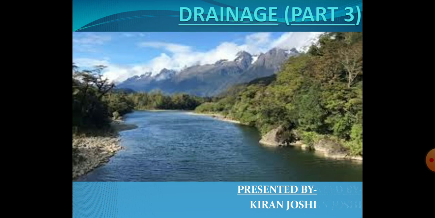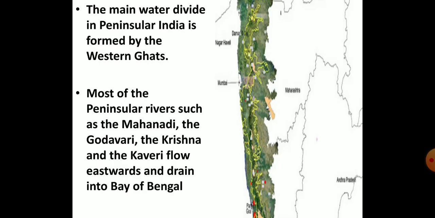Here I am presenting the third video of class 9 geography chapter 3 drainage. Children, in the previous videos of this chapter we learnt about the meaning of drainage, different drainage patterns, some differences between Himalayan and peninsular rivers, and about the river systems of the Himalayan rivers, the Indus river system, the Ganga river system, and the Brahmaputra river system. Now let's learn about the peninsular rivers.